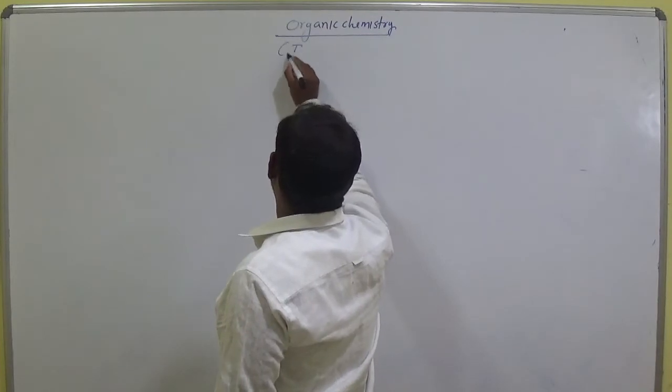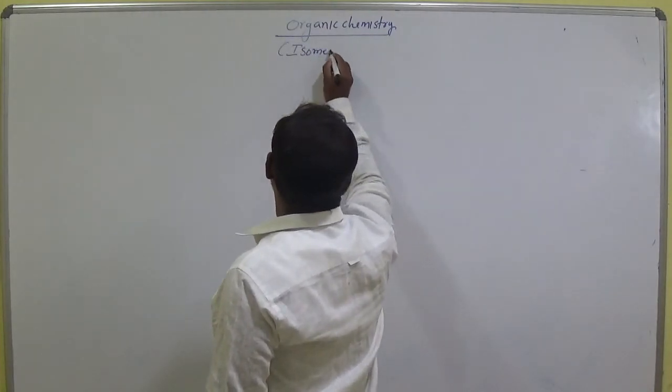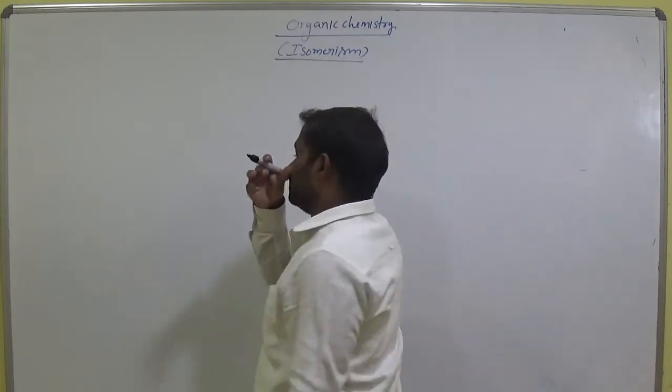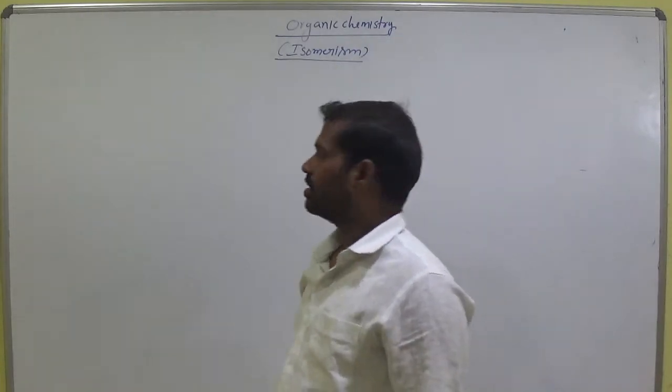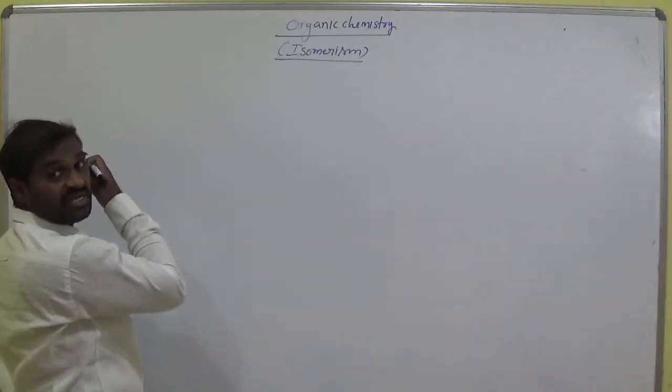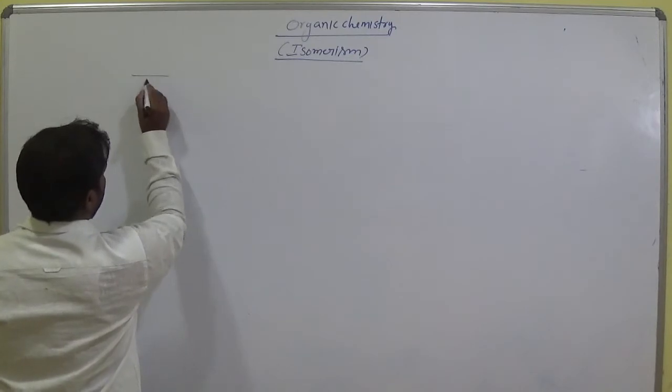We are discussing isomerism. In structural isomerism, the last type is tautomerism.